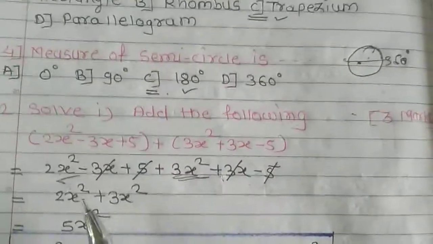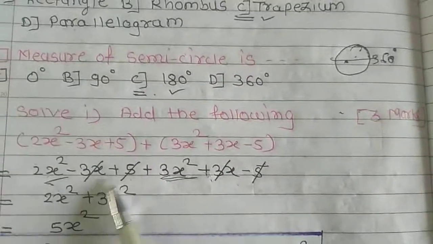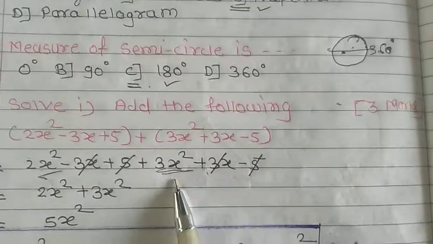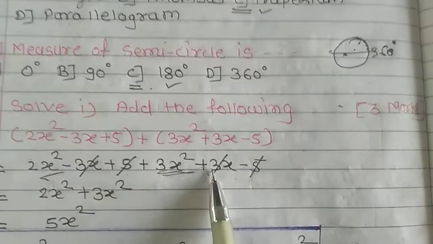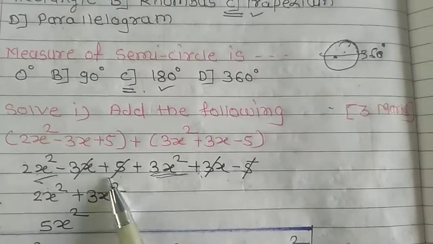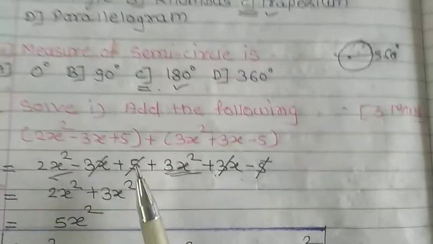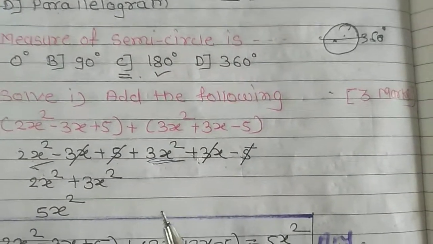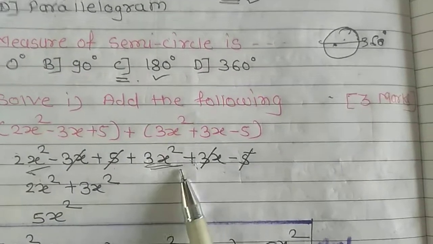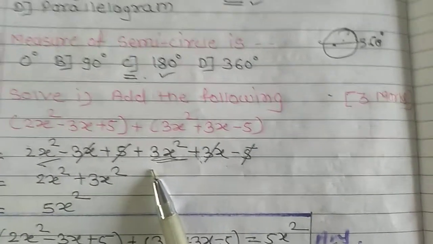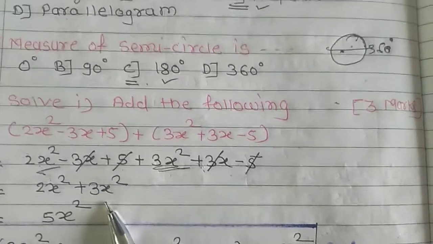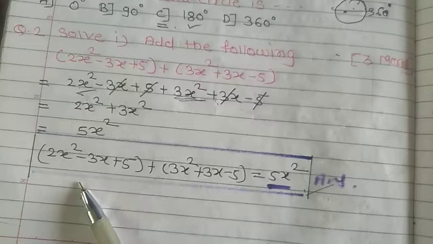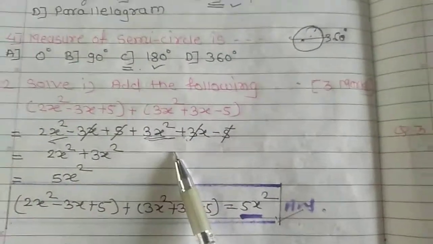Then minus 3x plus 3x get cancelled, because it is the same number with different signs. Plus 5 minus 5 also get cancelled, the number being the same but with different signs. So we have 2x square plus 3x square, their addition is 5x square. So we have solved this equation of the following.